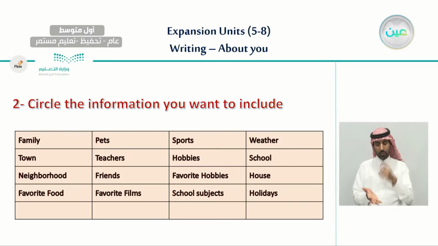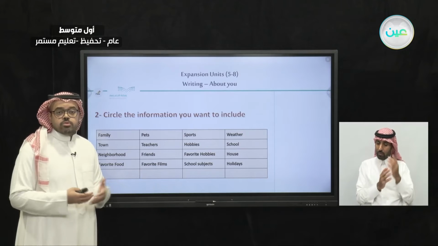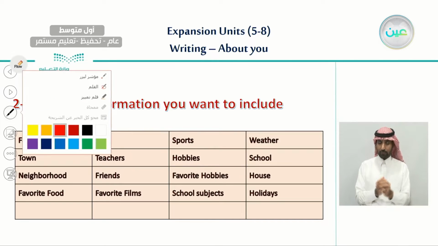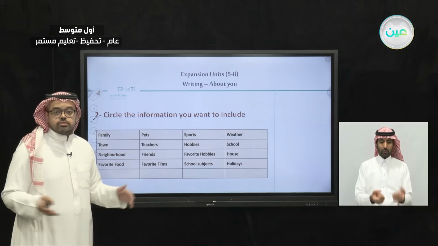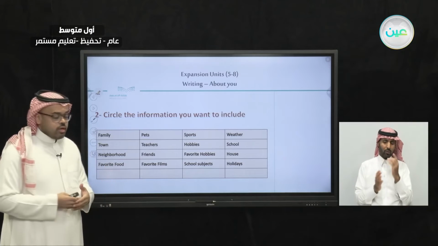What kind of facilities it has, if there are any famous landmarks in that city. And also neighborhood. If your neighborhood has stores or green areas or different parks, just talk about the facilities that your neighborhood has.